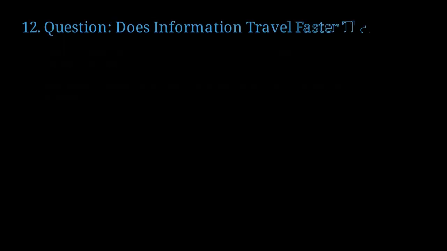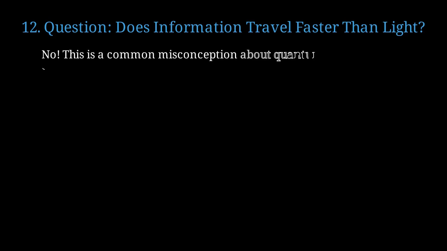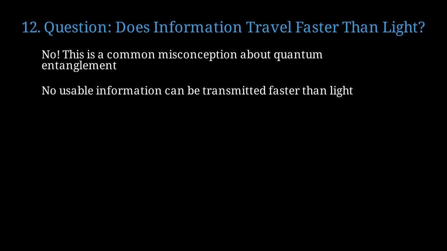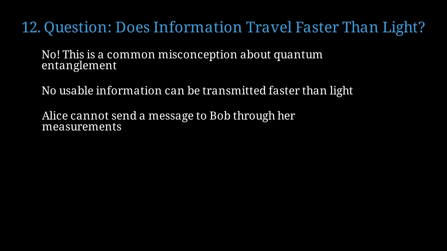A natural question arises. Does this mean information travels faster than light between the particles? The answer is no. This is one of the most common misconceptions about quantum entanglement. While the correlations are instantaneous, no usable information can be transmitted faster than light. Alice cannot control what result Bob gets. She cannot use this to send a message to Bob. No signal can travel faster than light. The correlations only become apparent when Alice and Bob later compare their results.